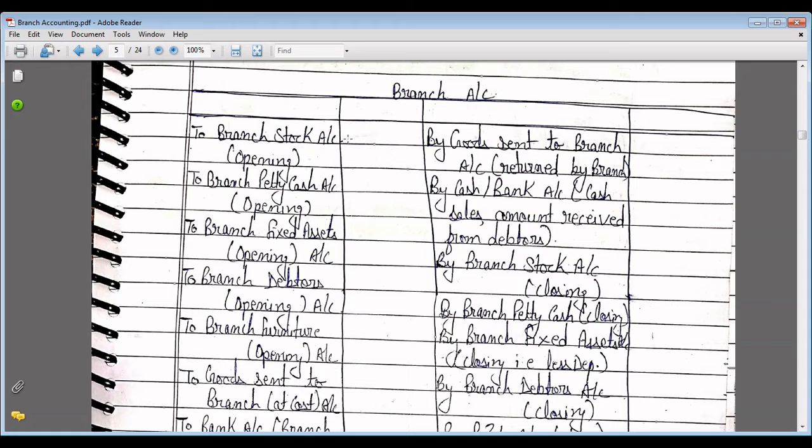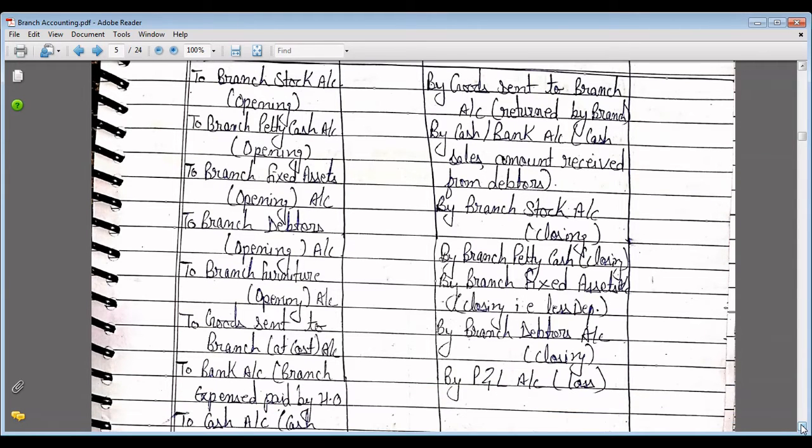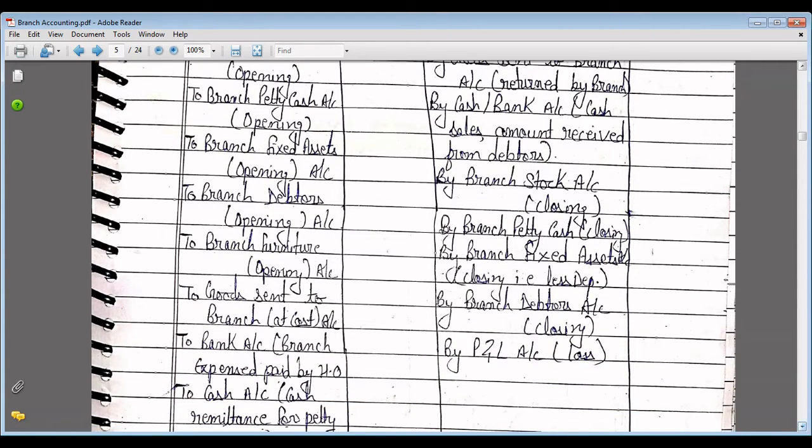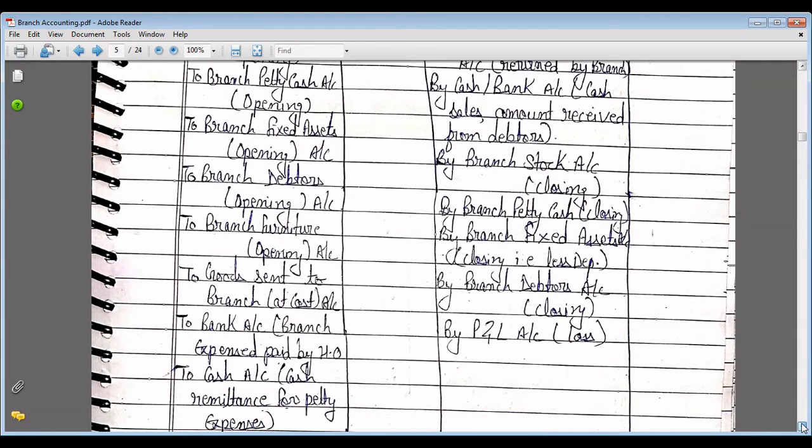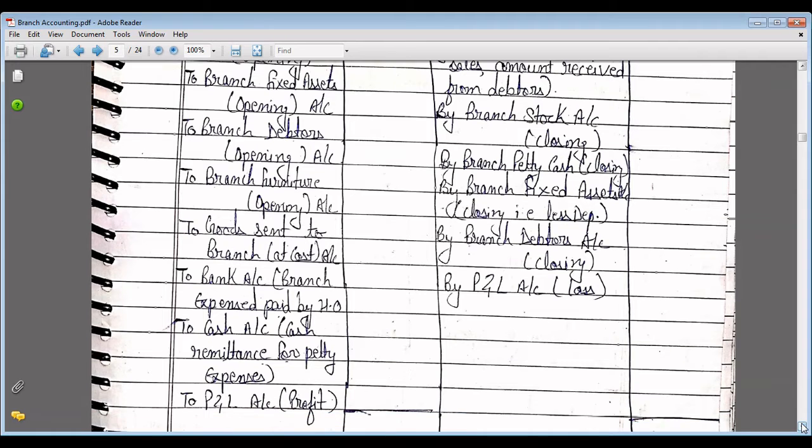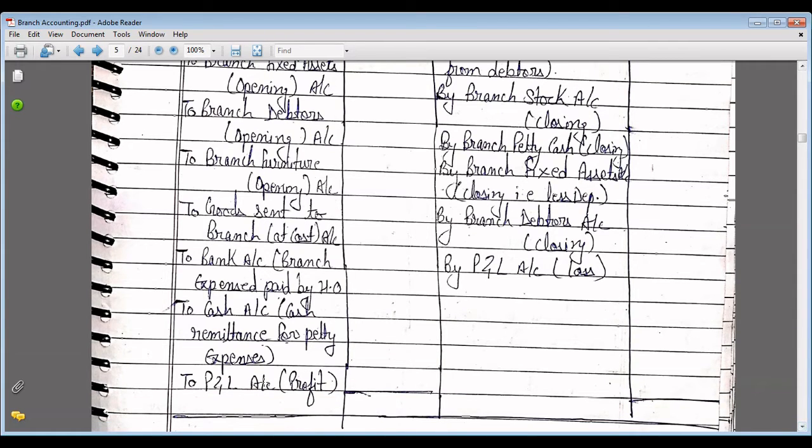This is the branch accounts format. On the debit side, we write opening stock of branch, branch petty cash account, that is opening, branch fixed assets opening account, to branch debtors opening account, to branch furniture opening account, to goods sent to branch at cost, to bank account, branch expenses paid by head office, to cash account, cash remittances for petty expenses, and to P&L account in case of profit.